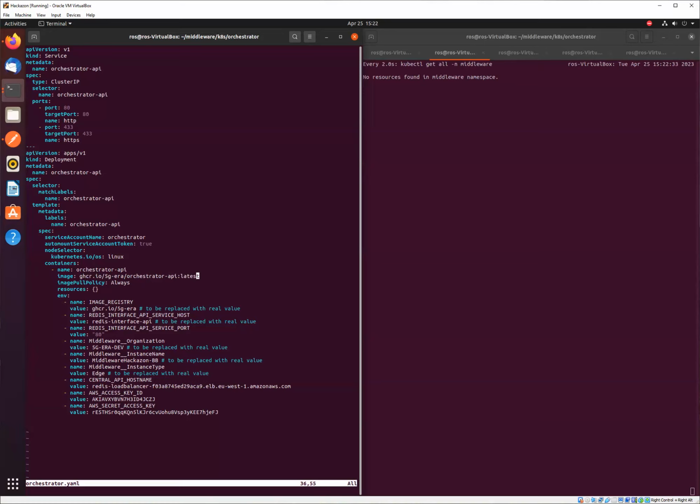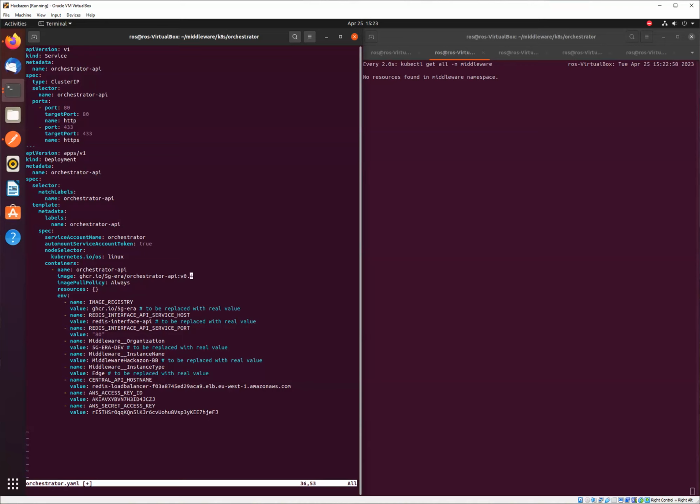At the moment, what you have in your configurations is the tag edge. We want to change it to the latest or to the version 0.4, like this. This is the current latest version of the middleware, which we highly recommend to use.